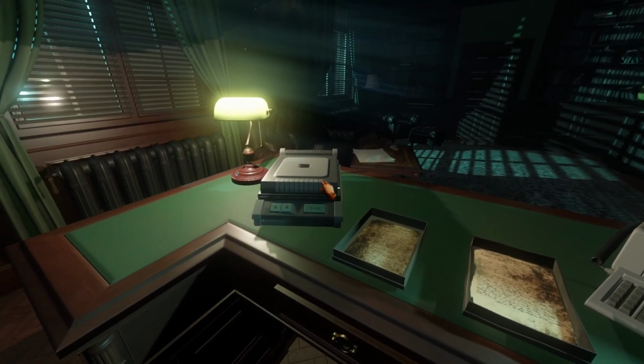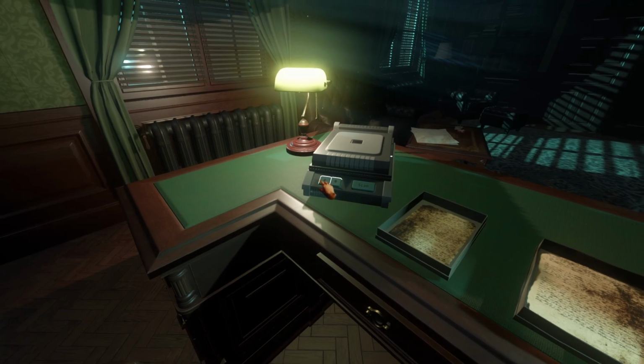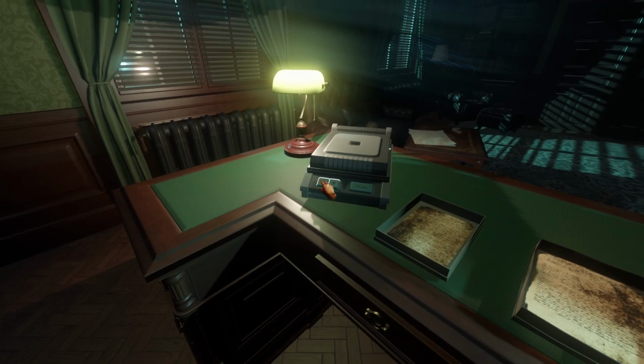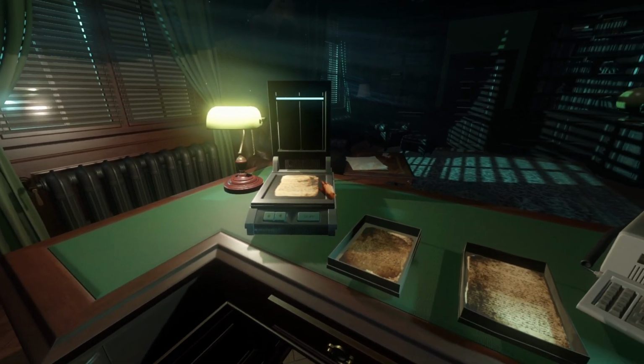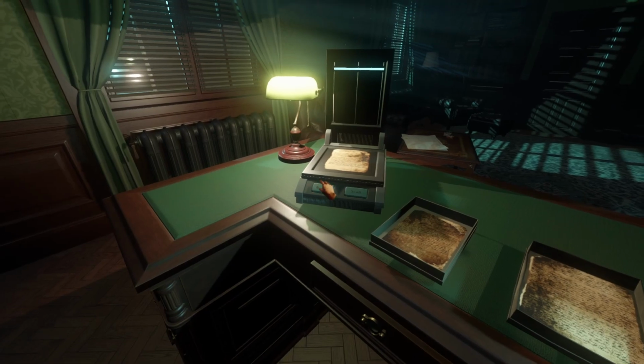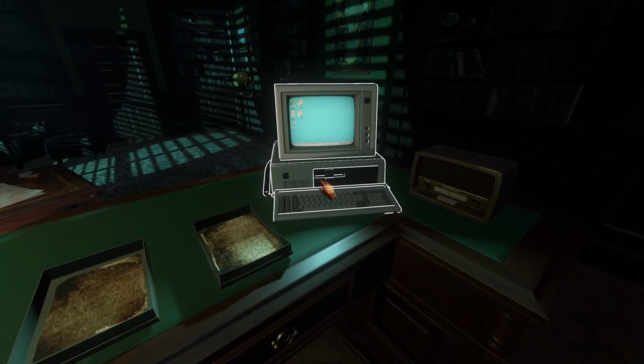Just gonna scan the next document. Place one document in. Do not place multiple. You will cause issues.